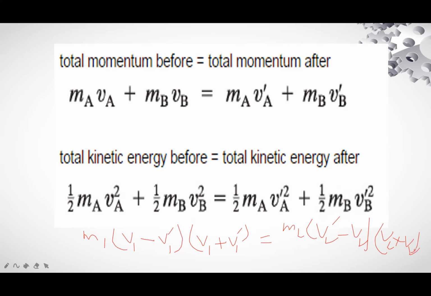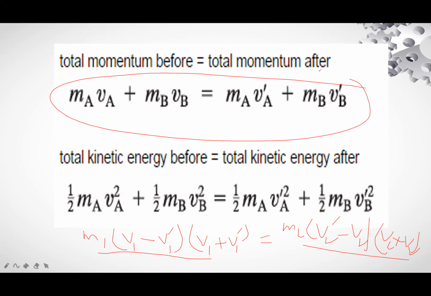Dividing this equation by the equation obtained from momentum, M1 (V1 minus V1 prime) equals M2 (V2 prime minus V2), so this will be cancelled. So simply we will obtain V1 plus V1 prime is equal to V2 plus V2 prime.